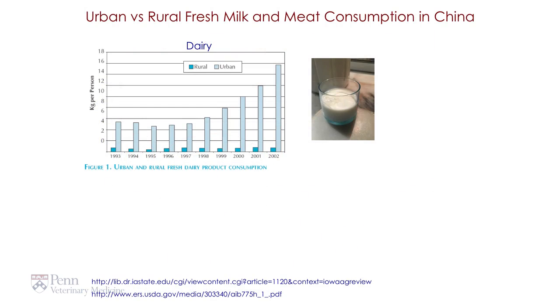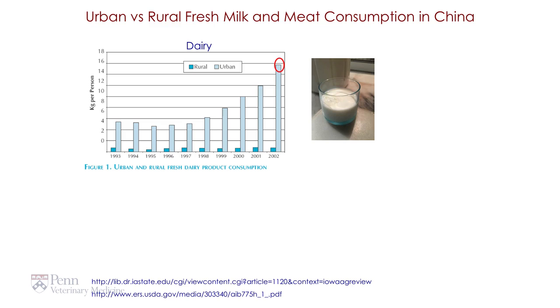The other interesting phenomenon that we observe is that as people move into the city environment and become part of the urban population, their demand for milk products goes up dramatically. This is data from China where they looked at the consumption in the rural areas versus urban over time, and we see a dramatic increase as people moved into the urban setting. Part of this might be that people have better jobs and more affluence, and so can buy more animal proteins. But this is a real phenomenon that we see not only in China, but around the world.